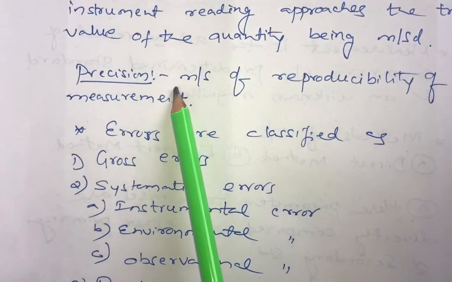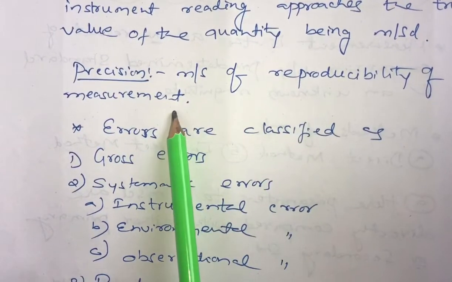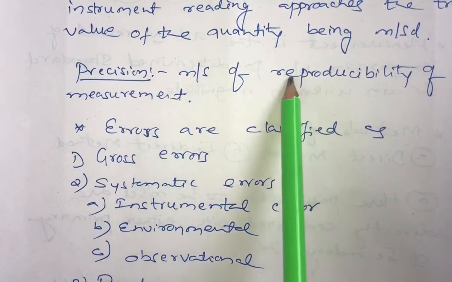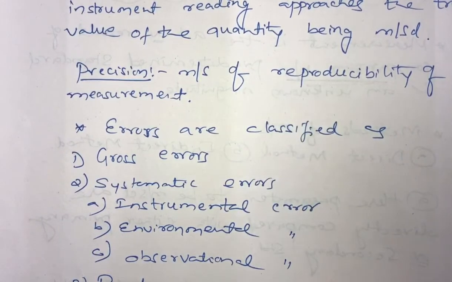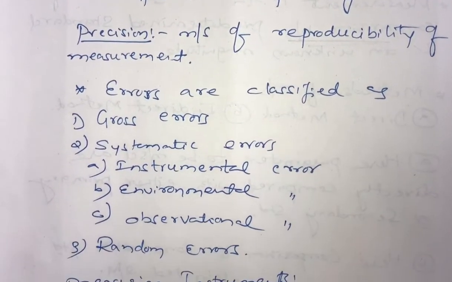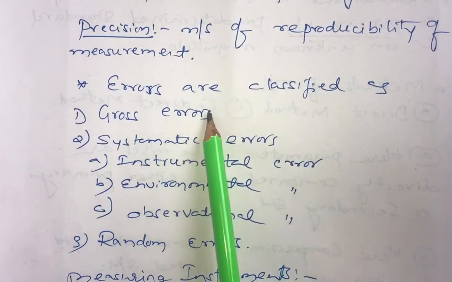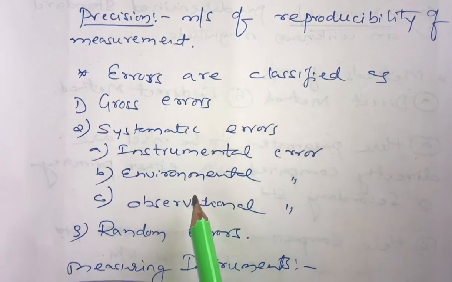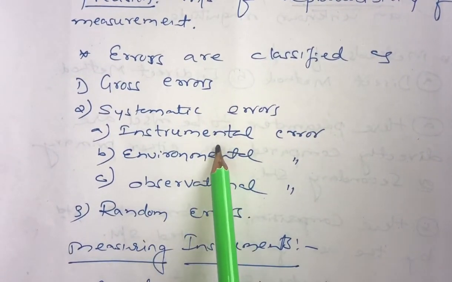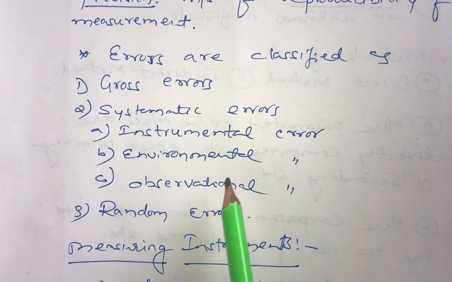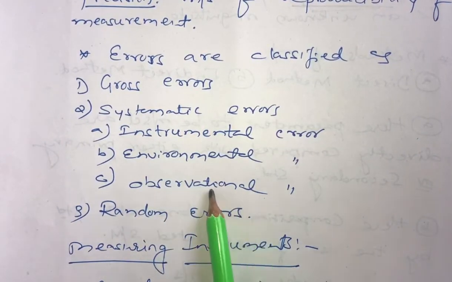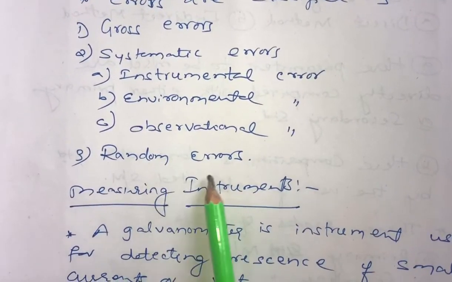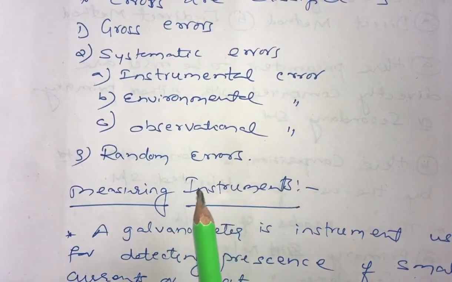So what is precision? Precision is a measure of the reproducibility of the measurement. So whatever values you have obtained, to how far an extent you can reproduce the values, that is called precision. Again, the errors are classified as gross errors and systematic errors. The systematic errors in turn are classified as instrumental, environmental, and observational errors. Instrumental errors are present in the instrument. Environmental error is due to the outside environment. Observational error is due to the person or operator, for example parallax error. And random errors are due to unknown causes. We don't know why they happen.